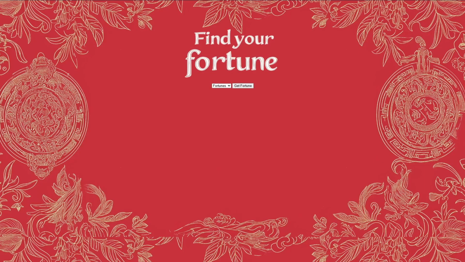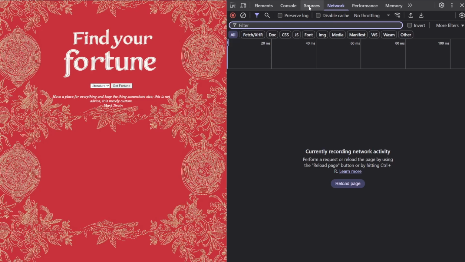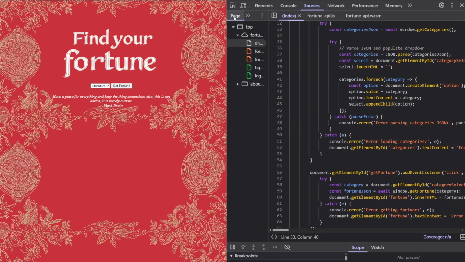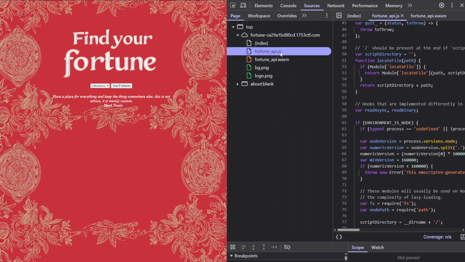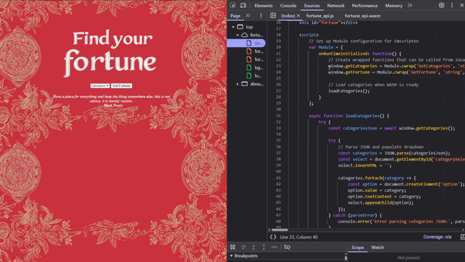It looks like a fortune-telling page. We can pick a category and get a quote. Alright, enough playing around. Let's dig into the code. Opening DevTools, we quickly notice a WASM file. Alongside it, some JavaScript calling functions from WASM, getCategories and getFortune.